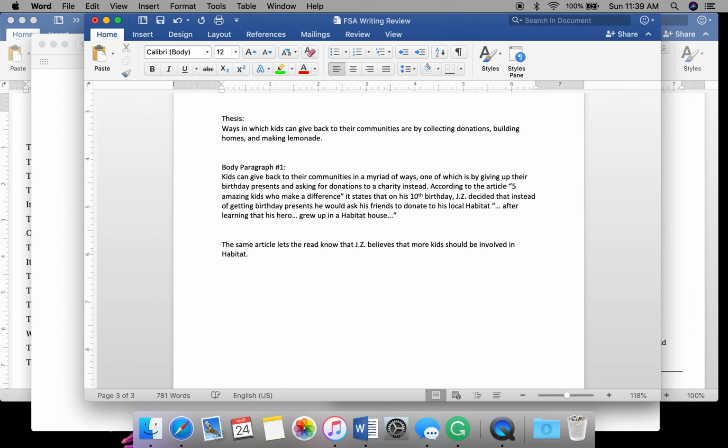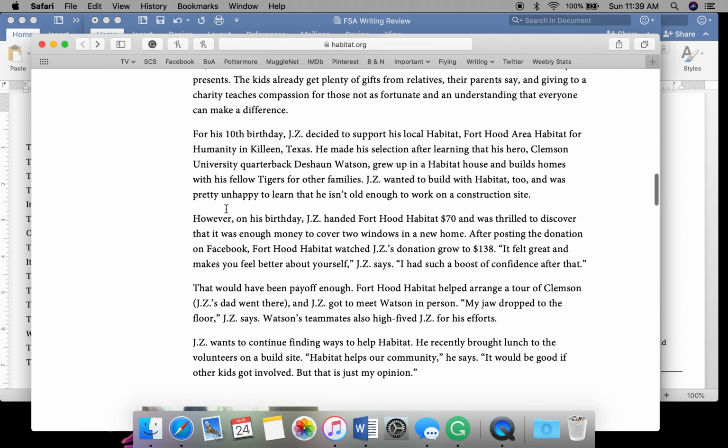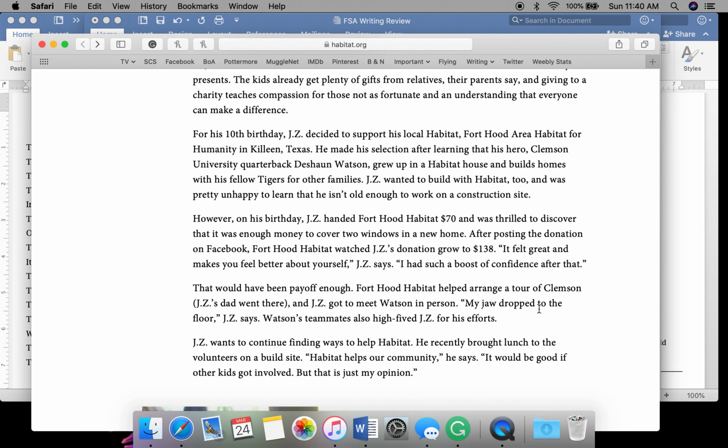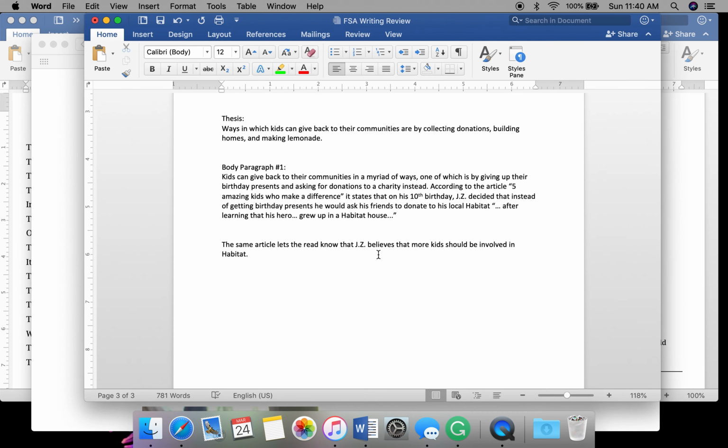So at the end he talked about how if more kids got involved. I used the word involved. I could even use a synonym there. But it is a direct quote in here. It's what he said, but I gave him credit because I said Jay-Z believes that more kids should be involved in habitat. So that's a way that we can paraphrase. It can be as easy as that.